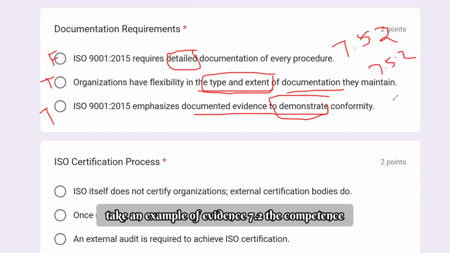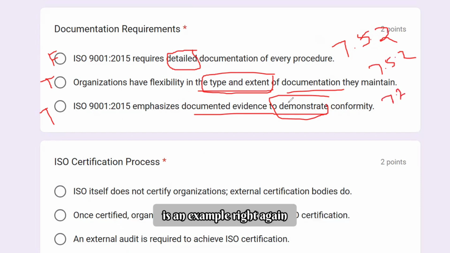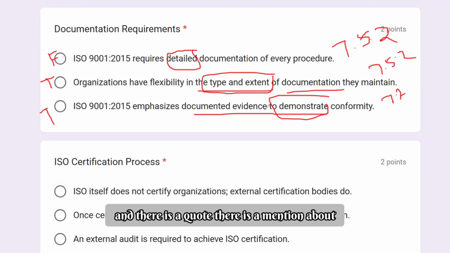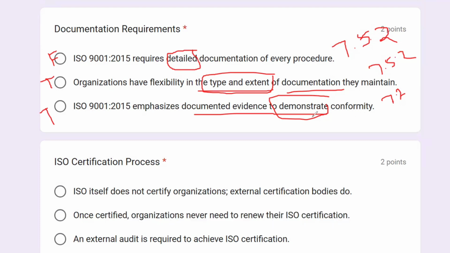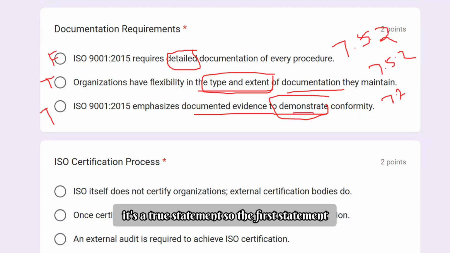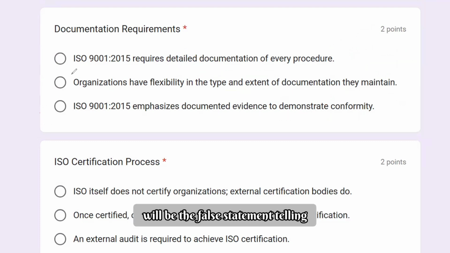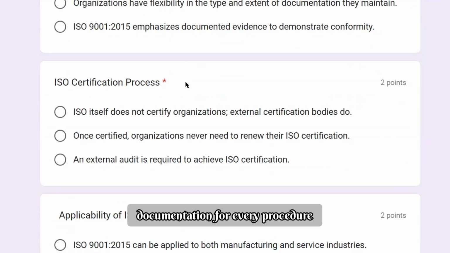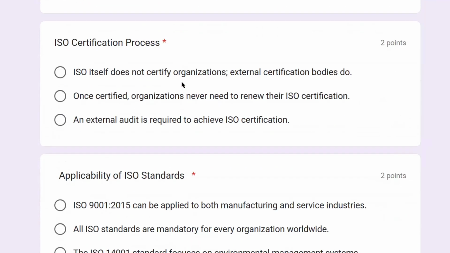Everything. Take an example of evidence 7.2. The competence is an example, right? If a person is able to perform the task, and there is no mention about skill, but competence, that means ability to perform the task independently, and there is a mention about conformity to demonstrate, right? So therefore, it's a true statement. So the first statement will be the false statement, telling that it is not a requirement to have detailed documentation for every procedure. Okay.